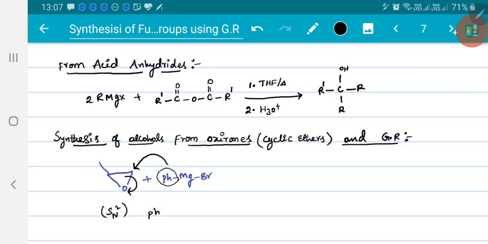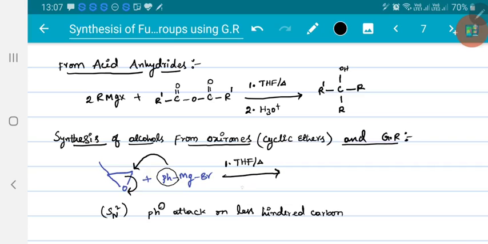So let me write that Ph minus attacks the less hindered carbon. Not only this, all Grignard reagents prefer the same. Now, the reaction is in the presence of tetrahydrofuran as a solvent on heating, followed by hydrolysis. So the final product will be,